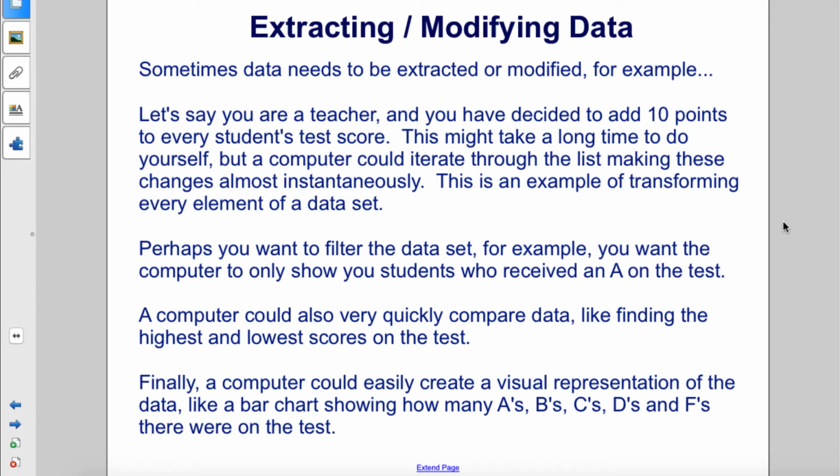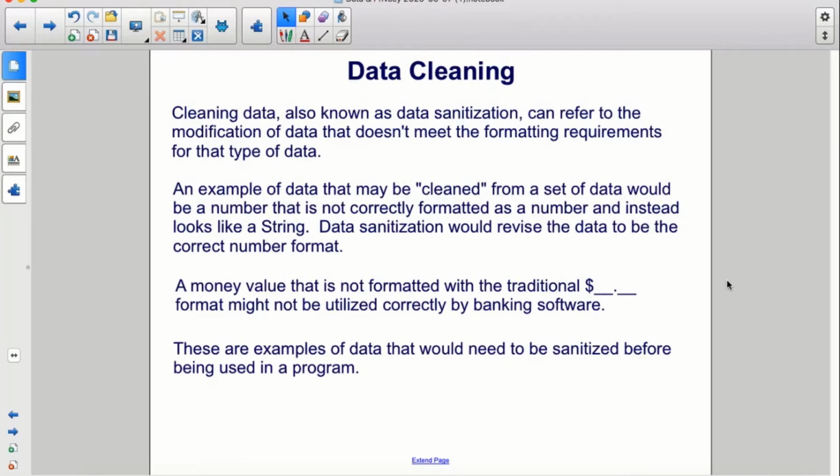A computer could also very quickly compare data, like finding the highest and lowest scores on the test. Finally, a computer could easily create a visual representation of the data, like a bar chart showing how many A's, B's, C's, D's, and F's there were on the test. Cleaning data, also known as data sanitization, can refer to the modification of data that doesn't meet the formatting requirements for that type of data.